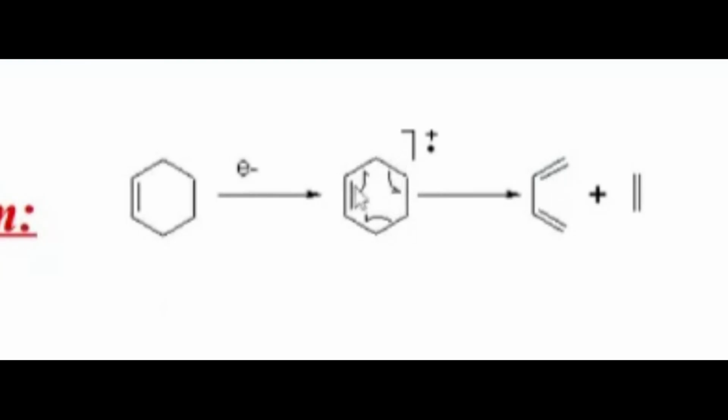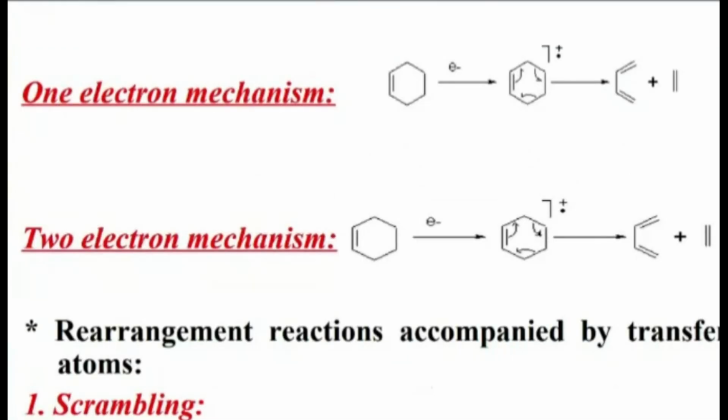Okay, so the remaining one electron from this pi bond will come over here. One of the electrons from this sigma bond will come over here. Okay, so there will be formation of a new pi bond between these two carbons. The remaining electron will shift over here to form a pi bond over here. So you can see over here, this is called a one electron mechanism, where we are shifting only one electron at a time.